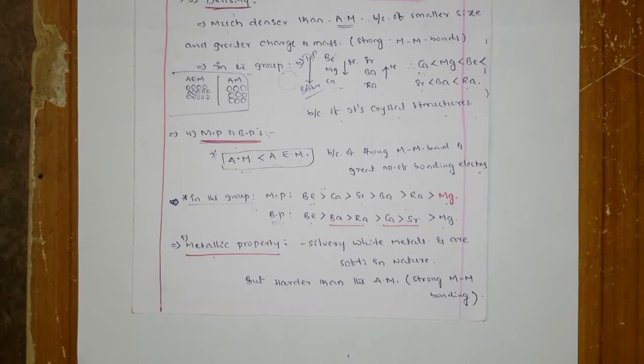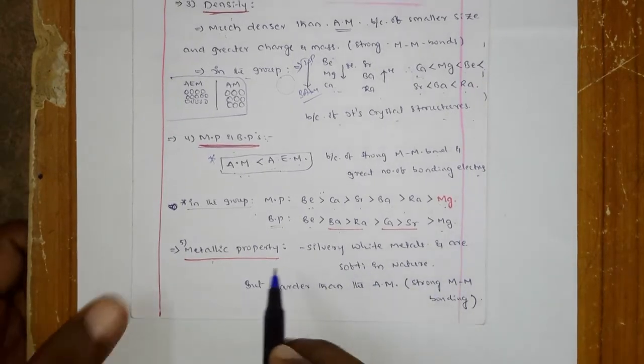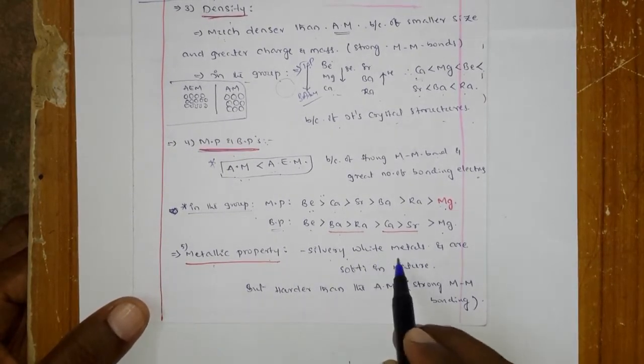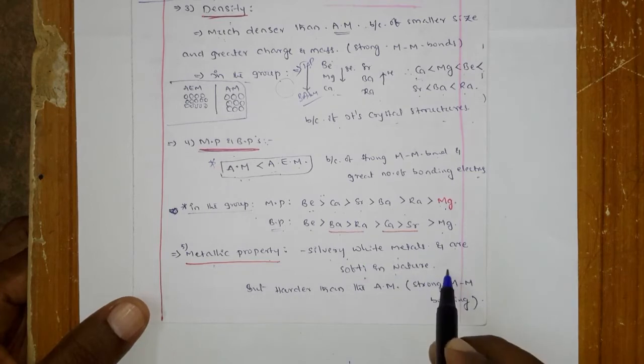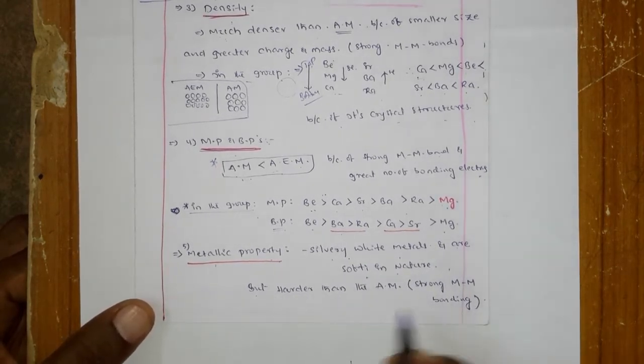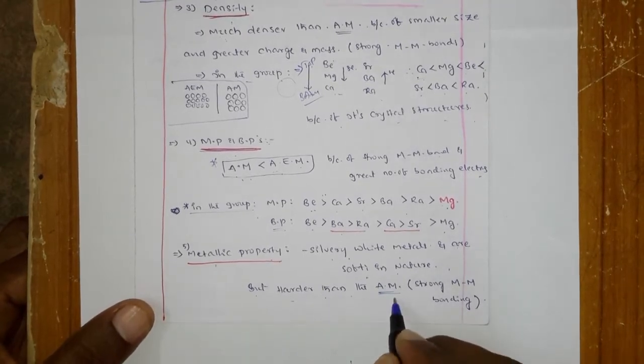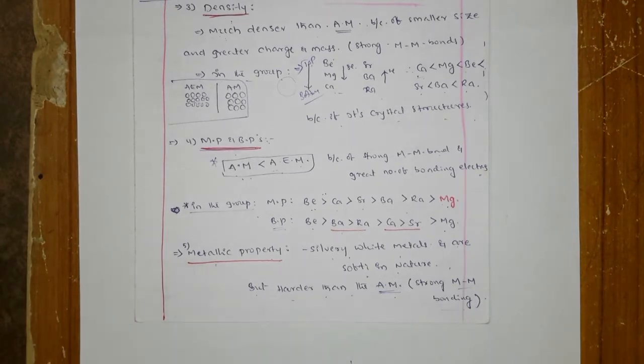Coming to the metallic property, what we read in the first year group of elements, those are very soft metals. You can even cut them with a knife. Here it is also the same thing. These are also silvery white metals and are soft in nature. But compared to the alkali metals, these are harder because of the strong metal-metal bonding. These are also soft, but compared to the first year, they are a little bit harder.